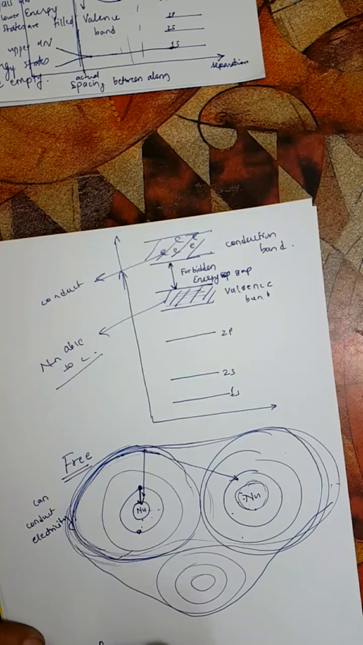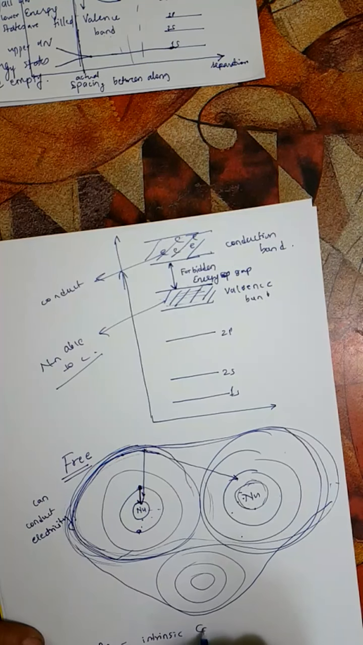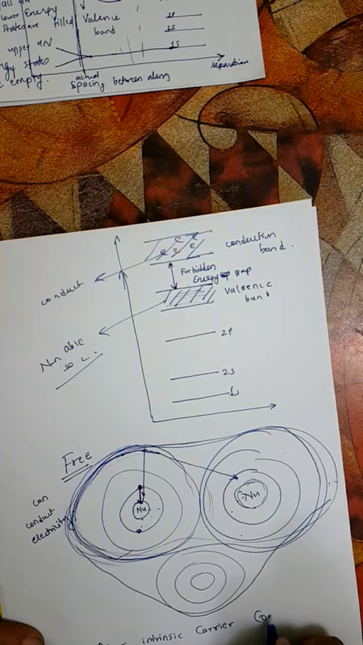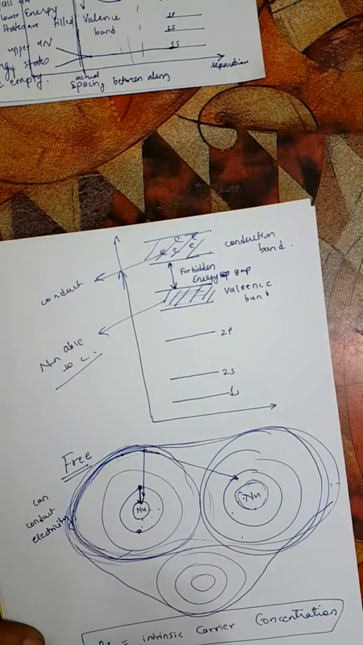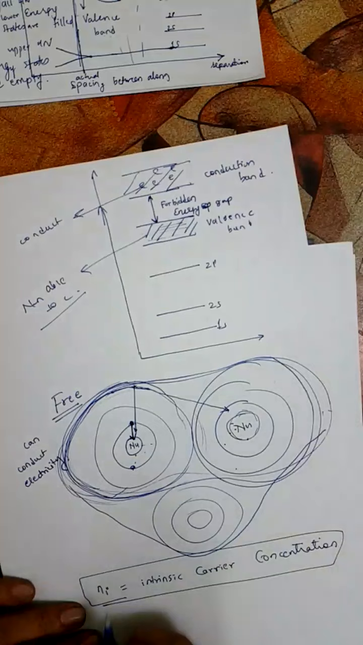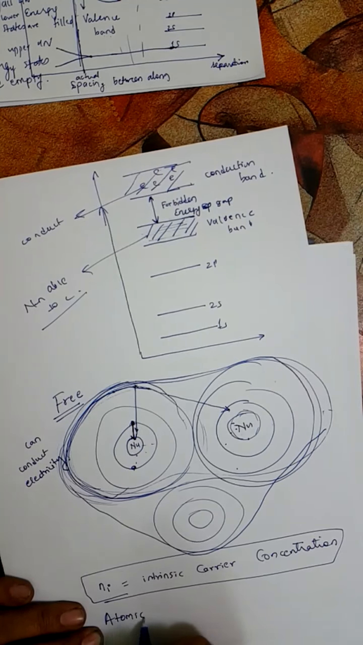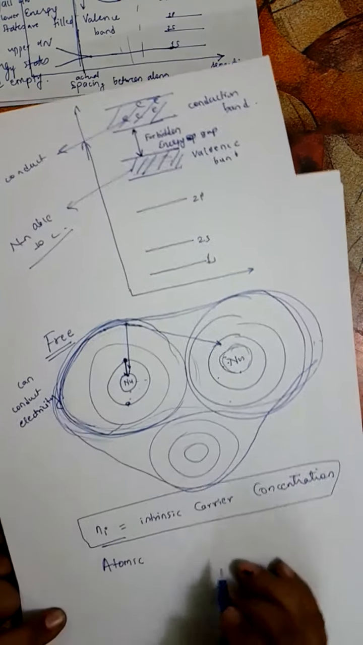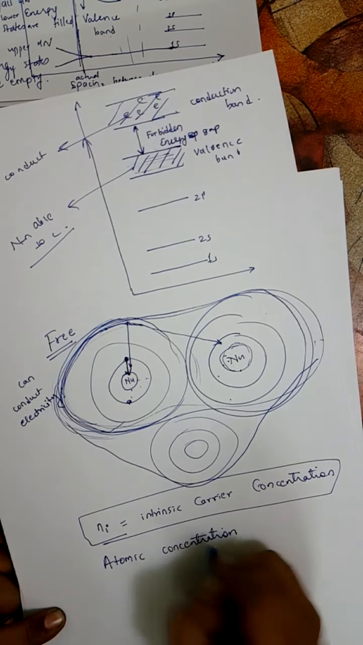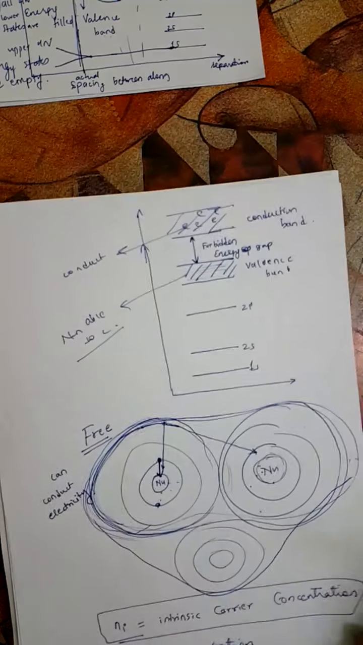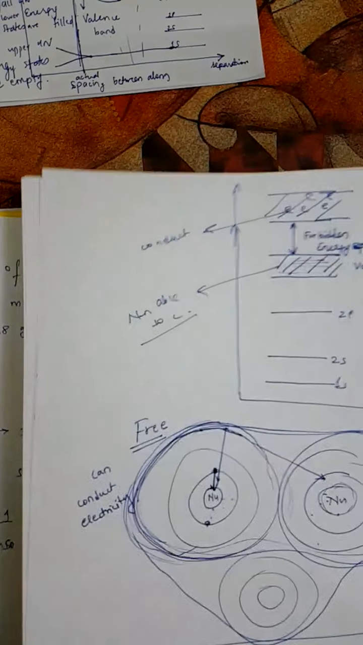Now there is something called Ni, which is called intrinsic carrier concentration. For understanding that, we have to first understand something called atomic concentration. So what is this atomic concentration? It is actually the number of atoms in 1 centimeter cube of the material.